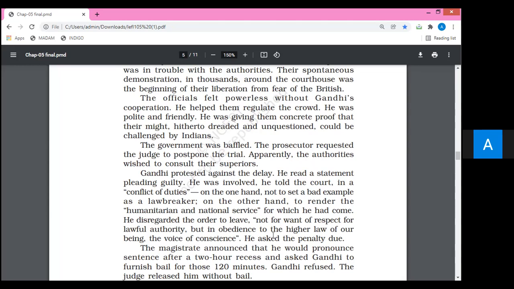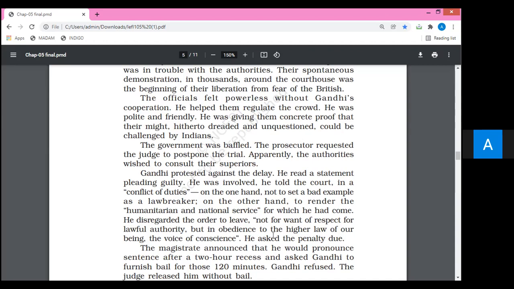What was there in the statement? Just listen. He was involved, he told the court, in a conflict of duties. He was really involved in the conflict of duties. What is conflict of duties? While the person has to look at multi-duties. Multi means two or more. And we are able to highlight that particular point, that conflict of duties are there.